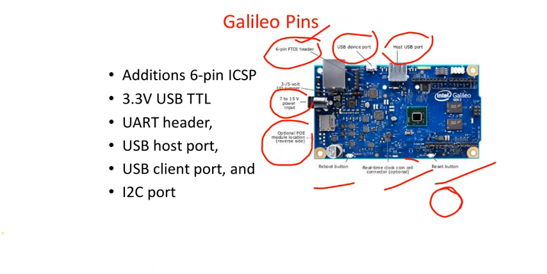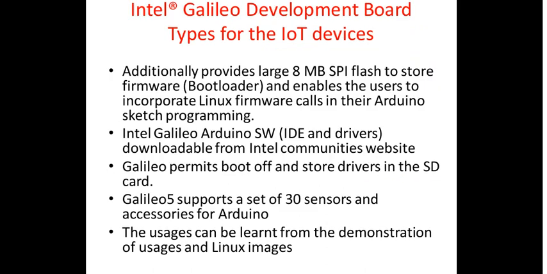So now if you look at the next diagram, or we will first quickly discuss all these basic aspects. Intel Galileo development board, types for the IoT devices. So it additionally provides a large 8 MB serial peripheral interface flash to store the firmware.